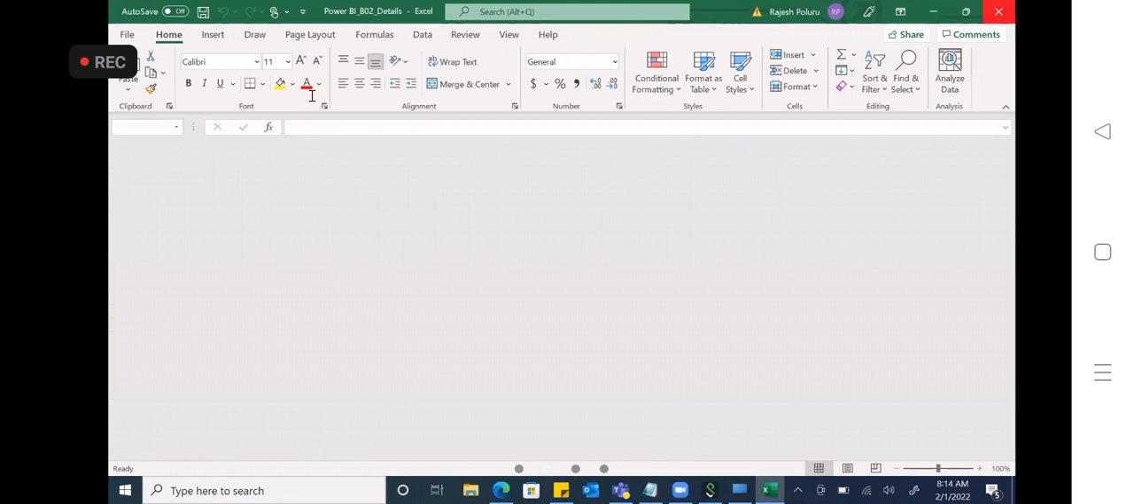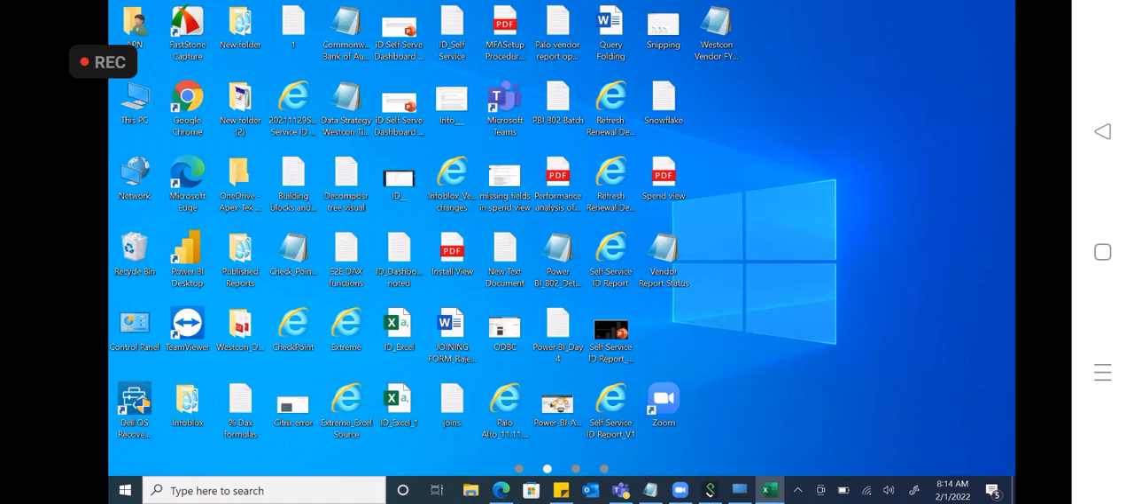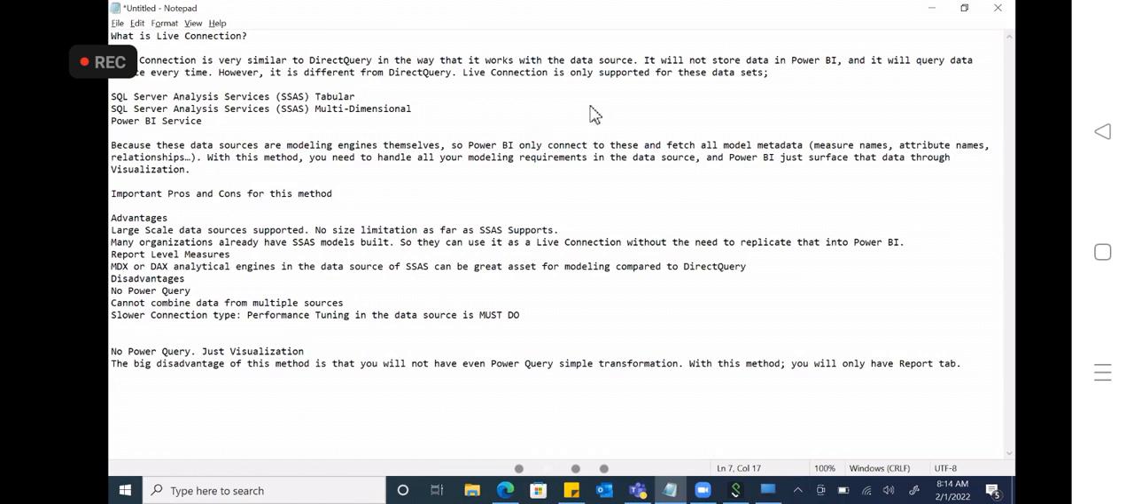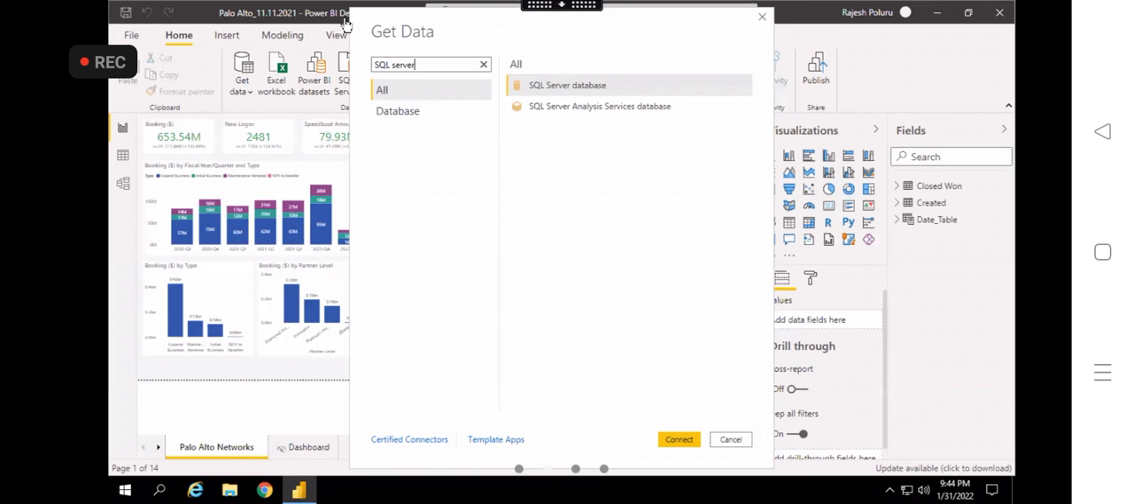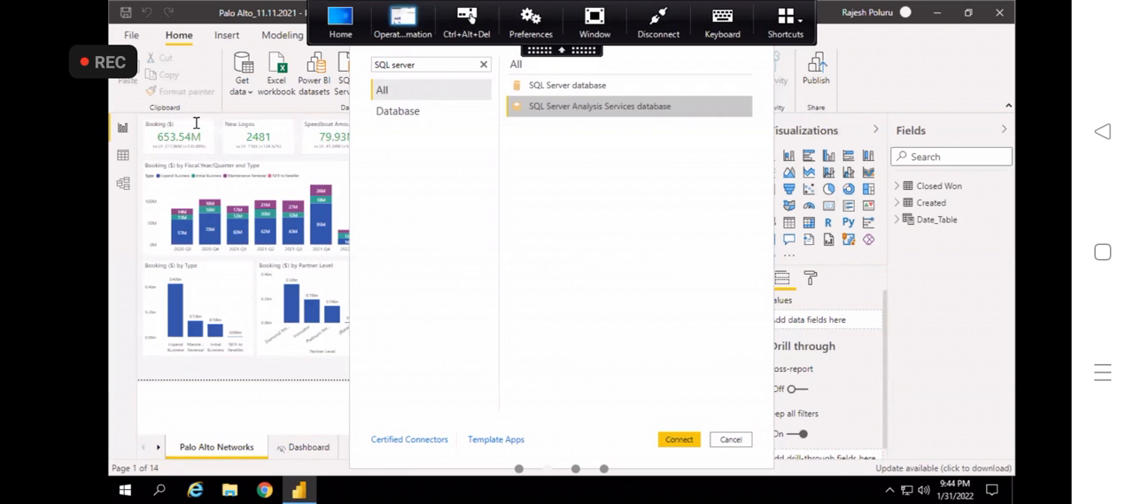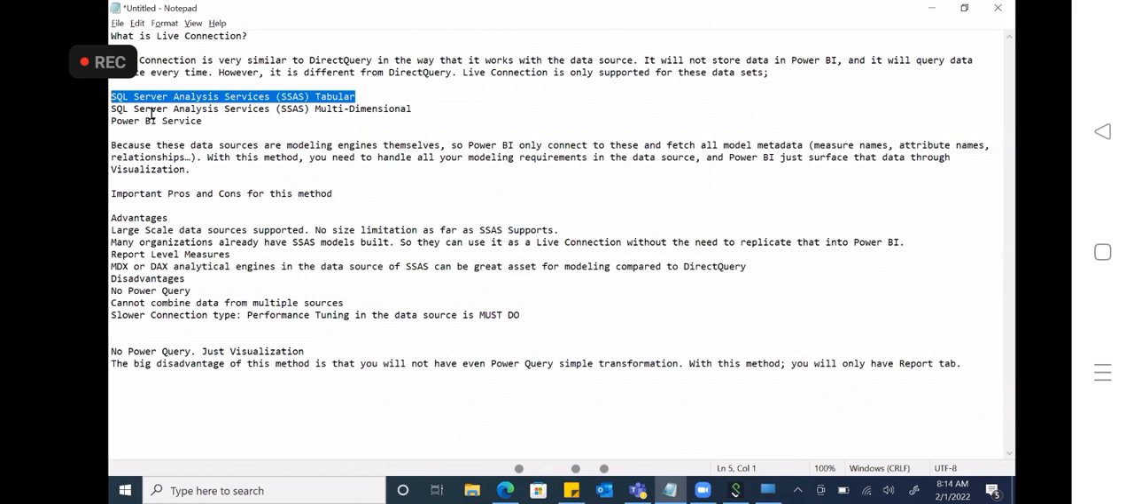What is it? SQL Server Analysis Services. This is the one, and another one is the multi-dimension model. Okay, multi-dimension model, and then Power BI service. Power BI service anyway we have, it comes under Power BI. So that is fine.